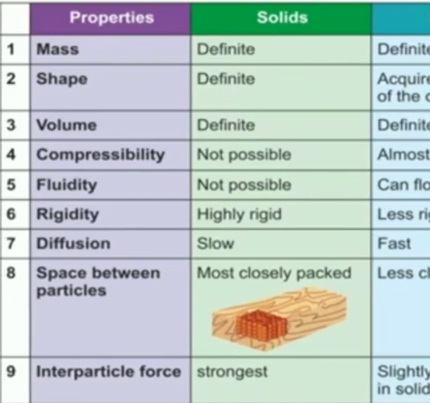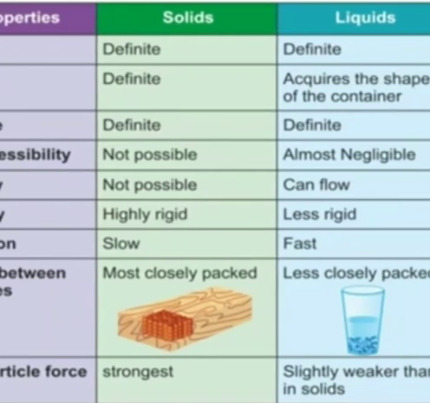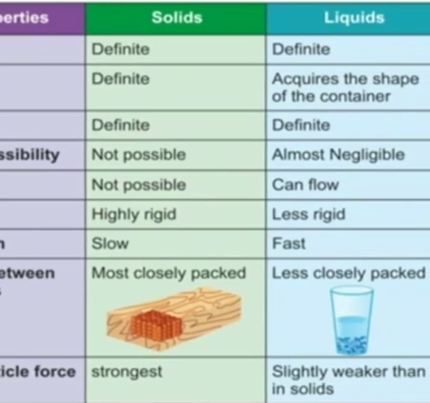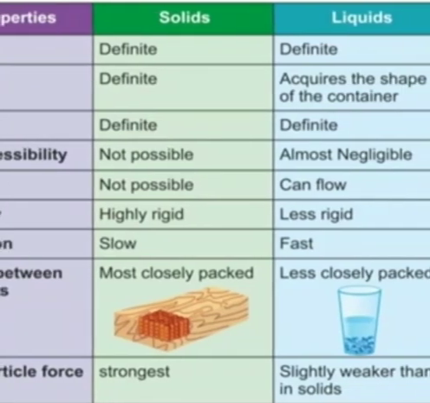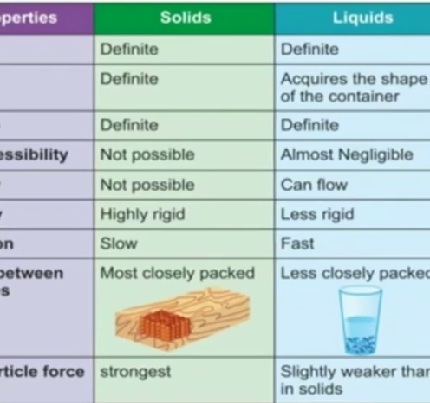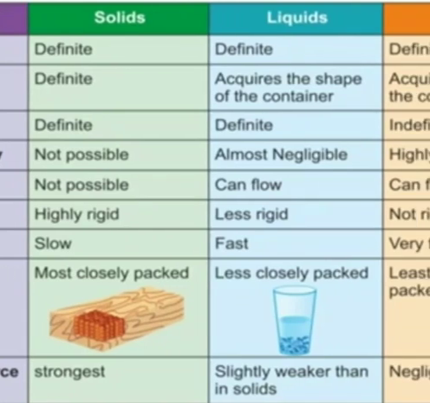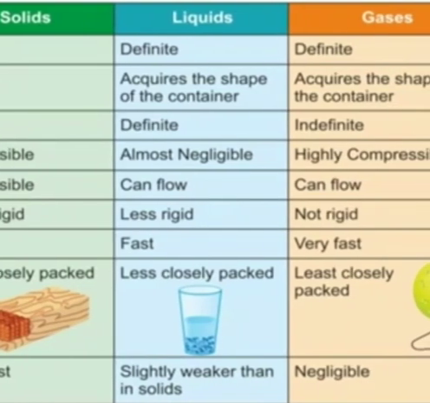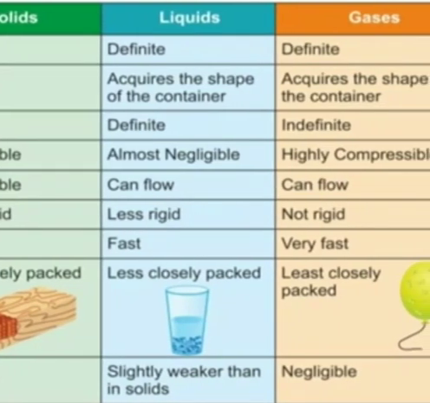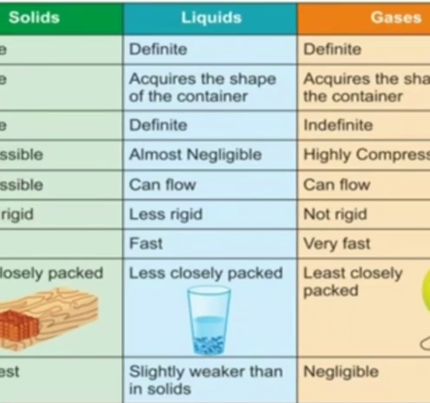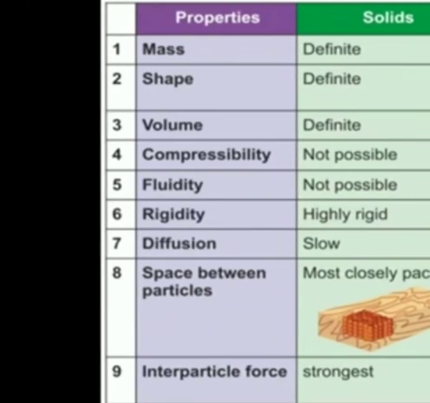The next one is the space between the particles. As we know, in solids there is a negligible space between the particles, and in a liquid they are less closely packed, that means there is a little space between the particles, and in gases they have a large space. And the last one is intermolecular force.